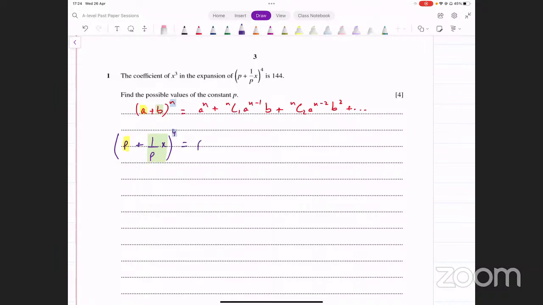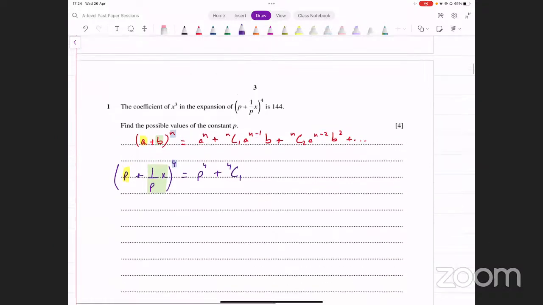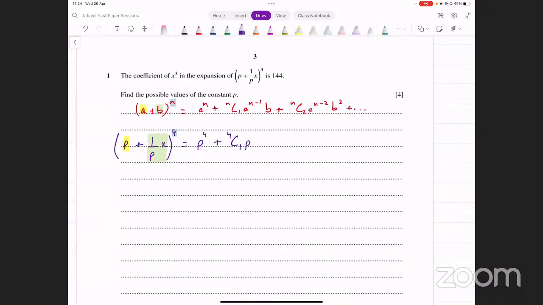Now let's input values. A raised to power n, so that's p raised to power 4 plus nc1, so that's 4c1 into a raised to power n minus 1. That's p raised to power 3 into b, which is 1 over p times x. Yeah, just x over p will do. That's a simpler way of writing this, and you have to write it like that to make things simpler. X over p, that's the second term that you have here. So यहाँ पे आपके पास क्या आ जाएगा? X over p.